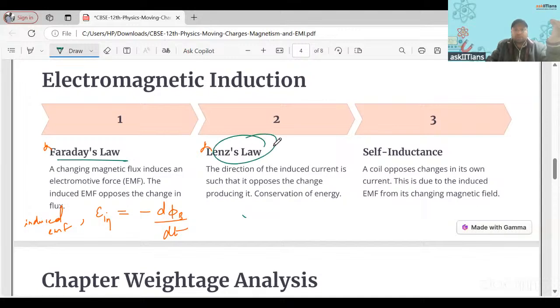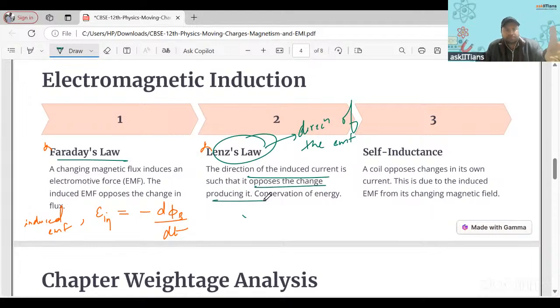What does Lenz's law tell you? Lenz's law tells you the direction of the EMF, that the EMF will be induced to oppose the change, right? The direction of the induced current is such that it opposes the change producing it, right?